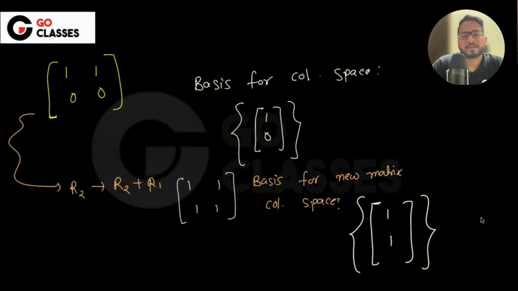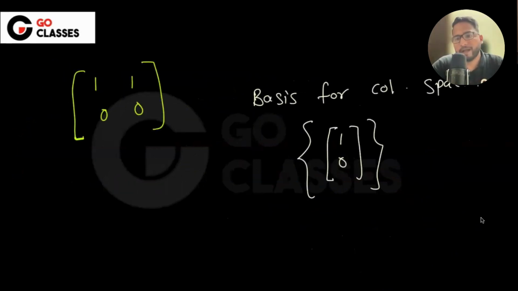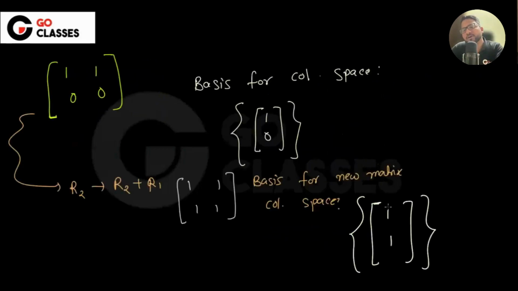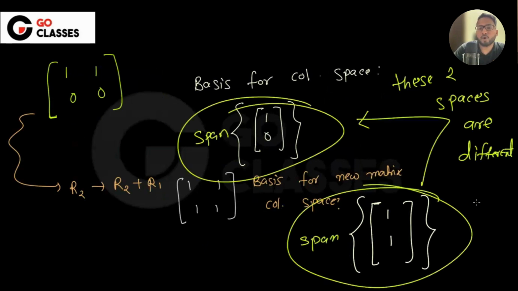Okay. See, I'm asking you the basis for this column space. You just told me this. Actually, this is correct. This is the correct answer. Now, just for the sake of curiosity, I did the elementary row operation, and I got some new matrix, and now I'm asking the basis for this new matrix's column space. And actually the column space has changed, right?